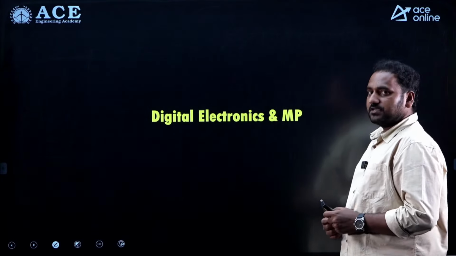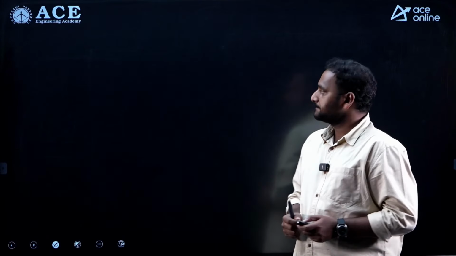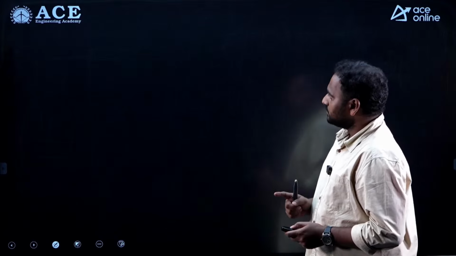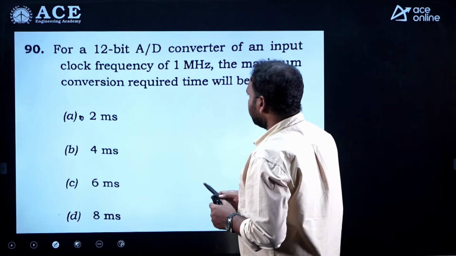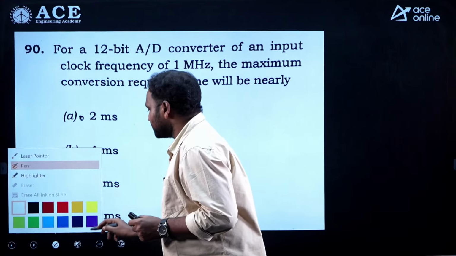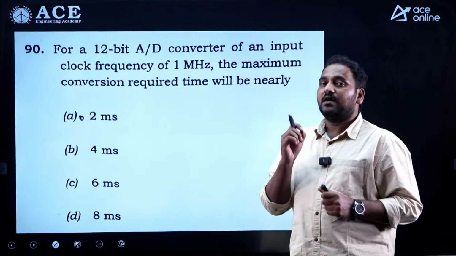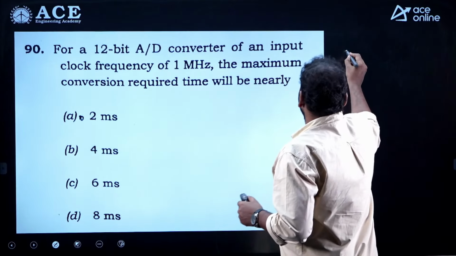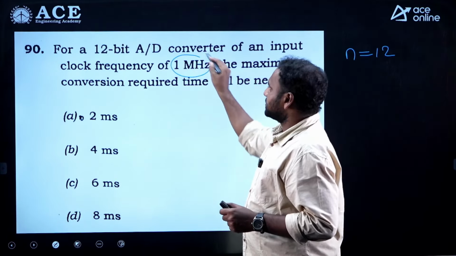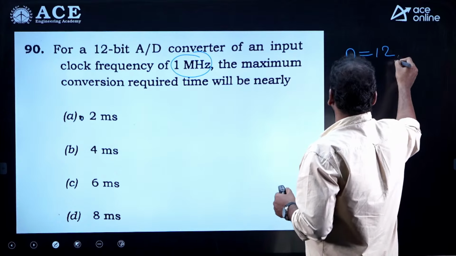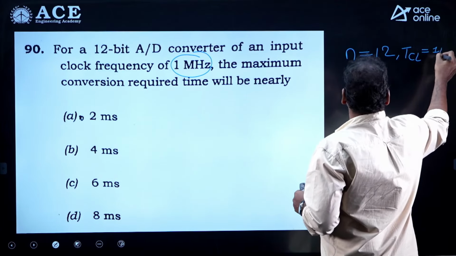Okay guys, coming to the digital microprocessor, from digital electronics they have given 2 questions and microprocessor 1 question, microcontrollers, okay. See, if you see the question carefully, the data is actually insufficient. The improper information is provided, but we can go with some assumption. Strictly speaking, n value is 12 here and the frequency 1 megahertz. So, 1 by 1 megahertz, the clock duration is equal to 1 microsecond, right.